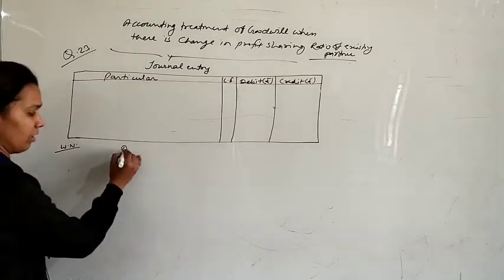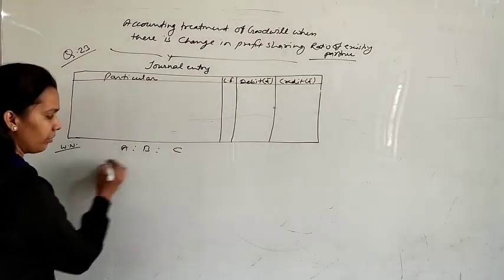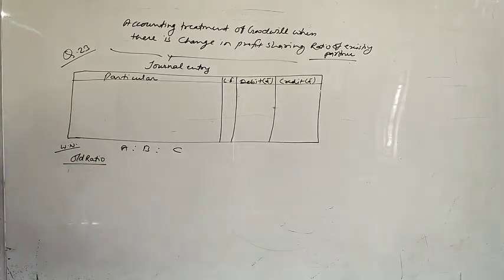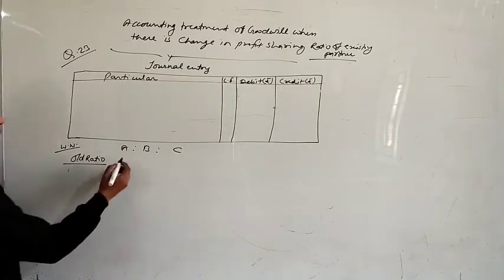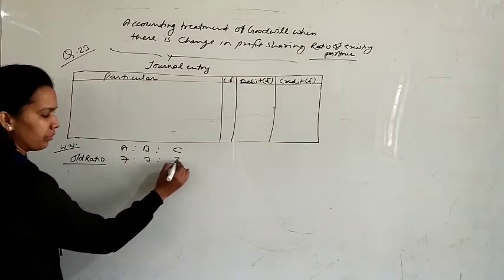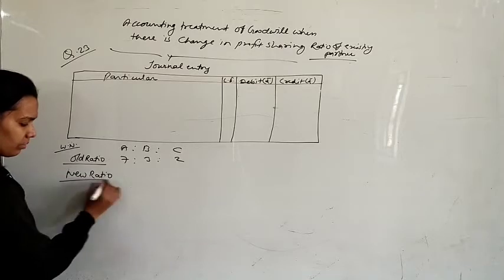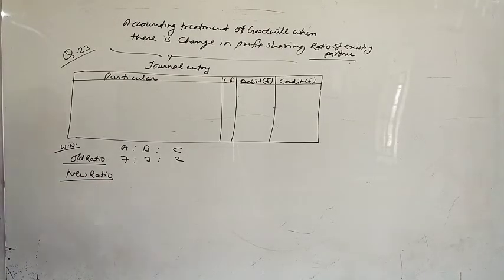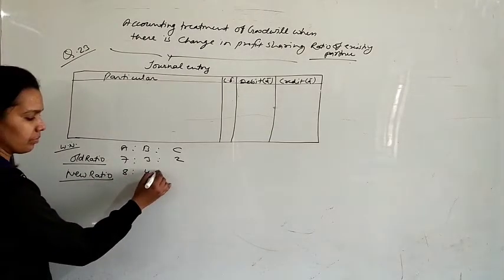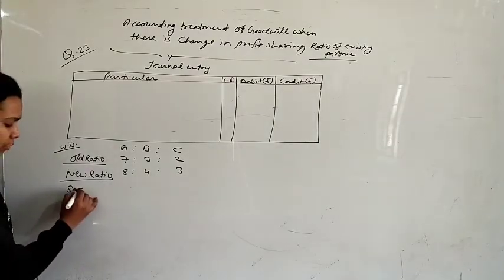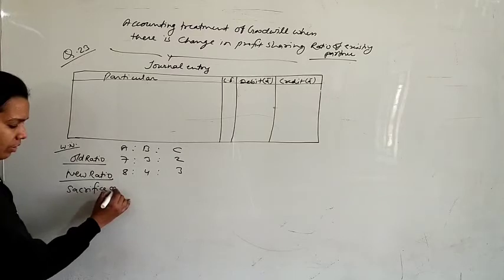A, B and C, three partners, their old ratio is 7:3:2 and new ratio is 8:4:3. Okay, according to this, first of all find out sacrifice or gain ratio.